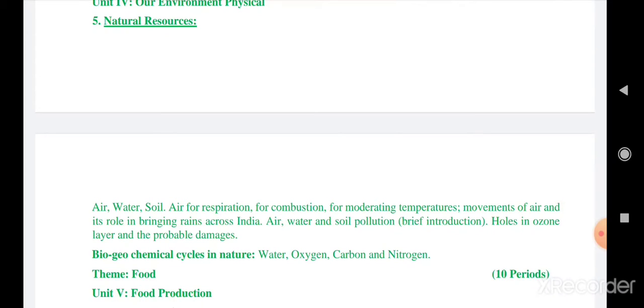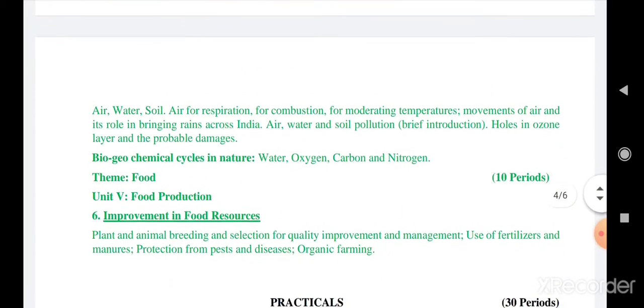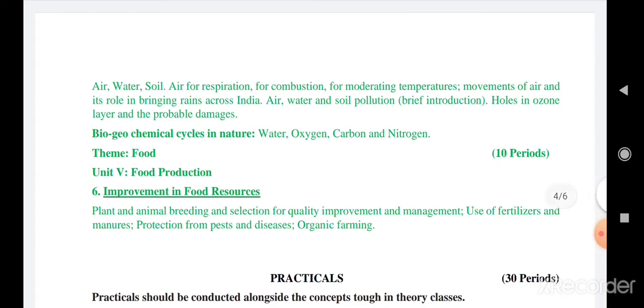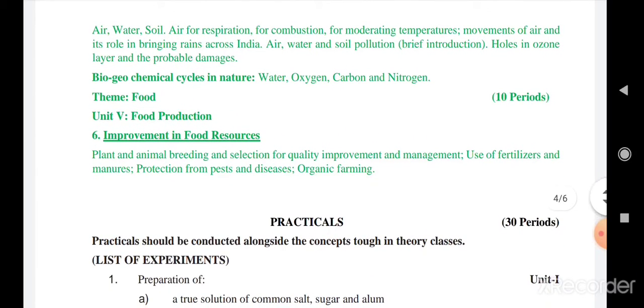Here you are going to learn about air, water and soil, for what purpose, their importance and their characteristics, and different biological cycles in nature, that is water, oxygen, carbon and nitrogen. Then lastly we have unit 5, that is food production, which includes improvement in food resources. So here you are going to learn about the different techniques and improvement methods, how we can improve crop production and management. So that we are going to see in this chapter.